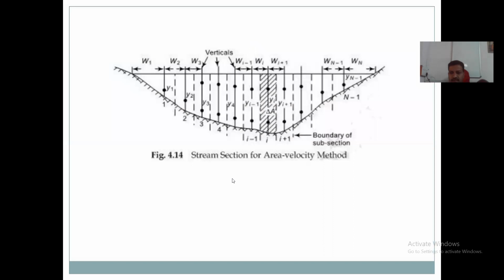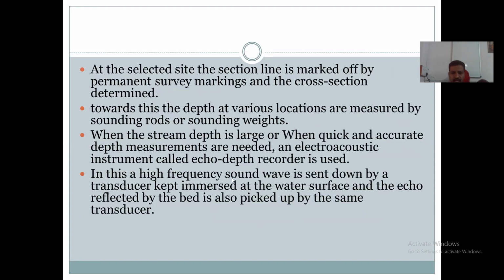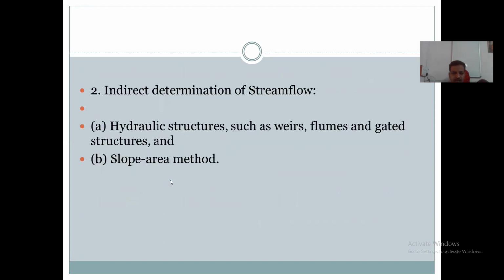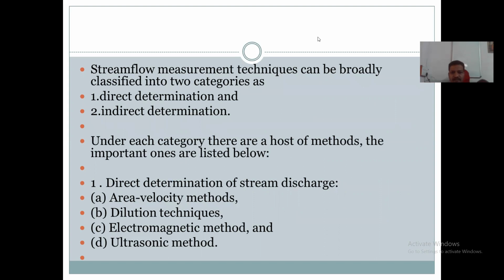This is the first method, the direct determination method. So what have we seen? The area velocity method. The remaining methods are the dilution technique, the electromagnetic method, and the fourth one is the ultrasonic method. These are the direct determination methods of stream discharge.